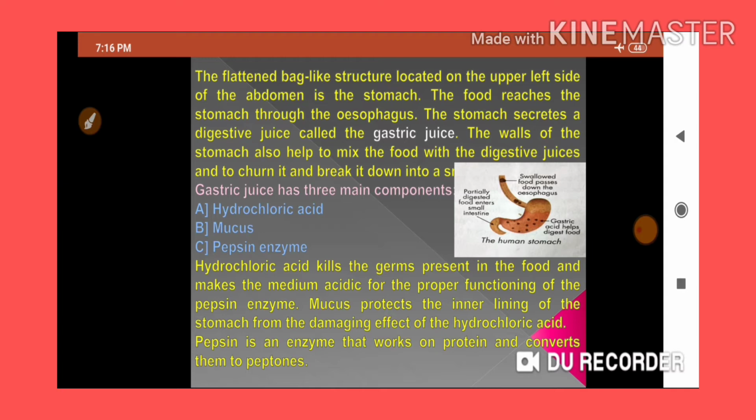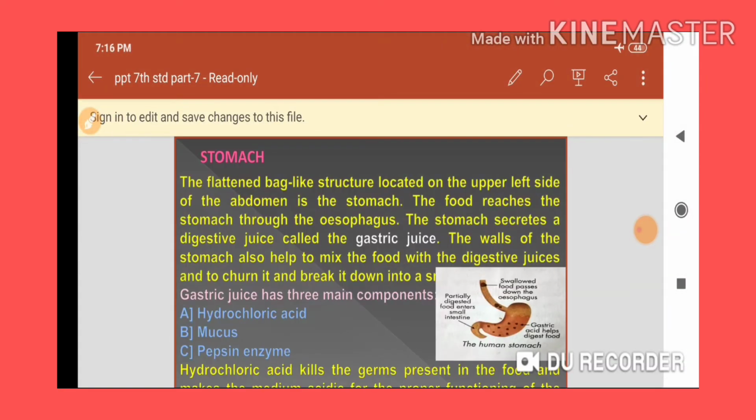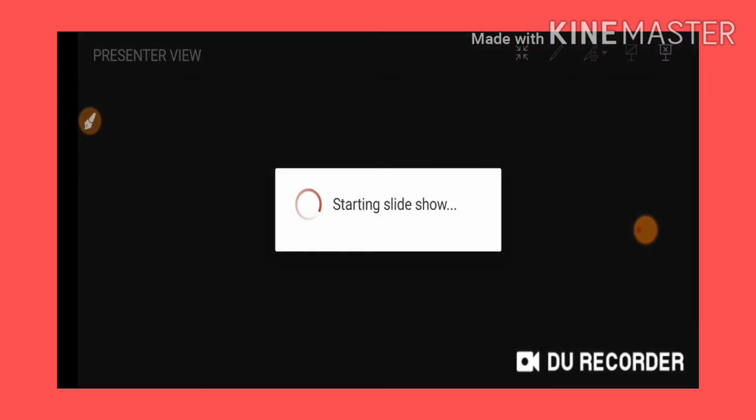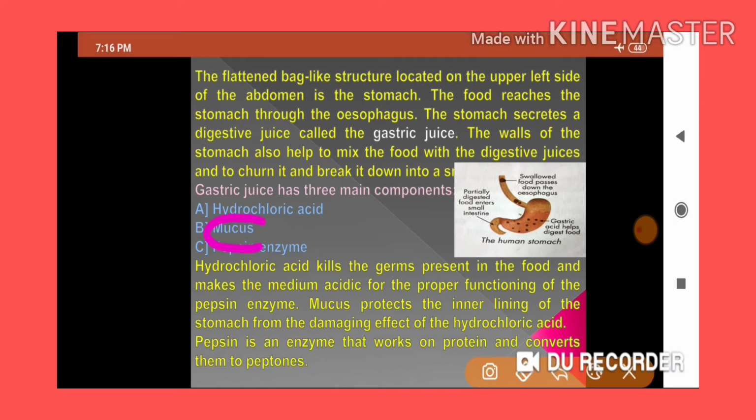And the stomach is a J alphabet-like structure, and the inside of its wall is completely covered with a jelly-like substance, which we call mucus. See here, we have mucus. This one is mucus.